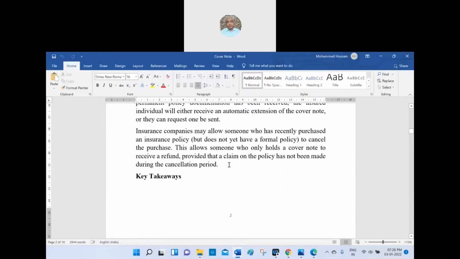Yes, an insurance company may allow someone who has recently purchased an insurance policy but does not have a formal policy to cancel the purchase. This allows someone who only holds a cover note to receive a refund, provided that a claim on the policy has not been made during the cancellation period. Of course, the cancellation period would be there. Once a claim is made, then you cannot cancel it. If the cover note is prepared today, tomorrow we can cancel it, or within a reasonable time you can cancel it. Like the abortion, if you want to make the abortion medically, within which period can the fetus be aborted, the safe period.